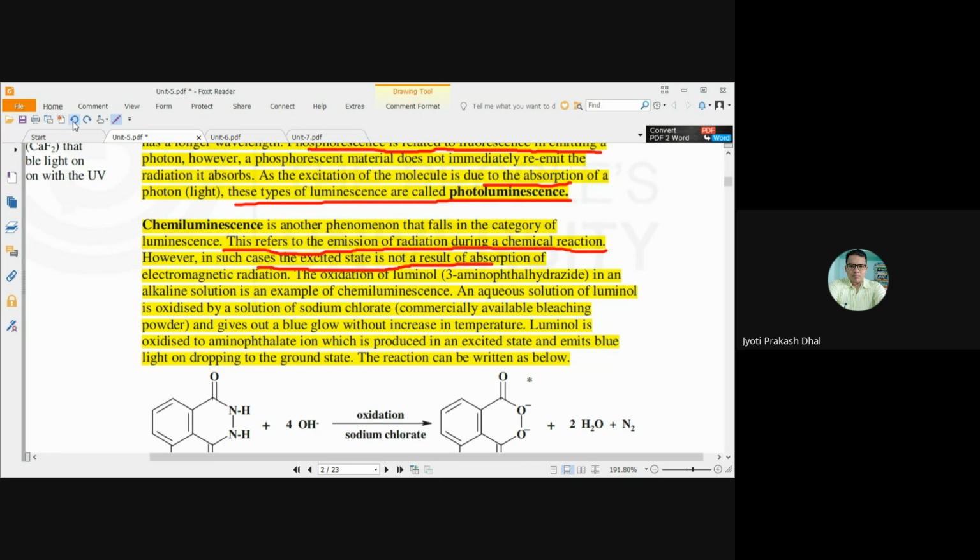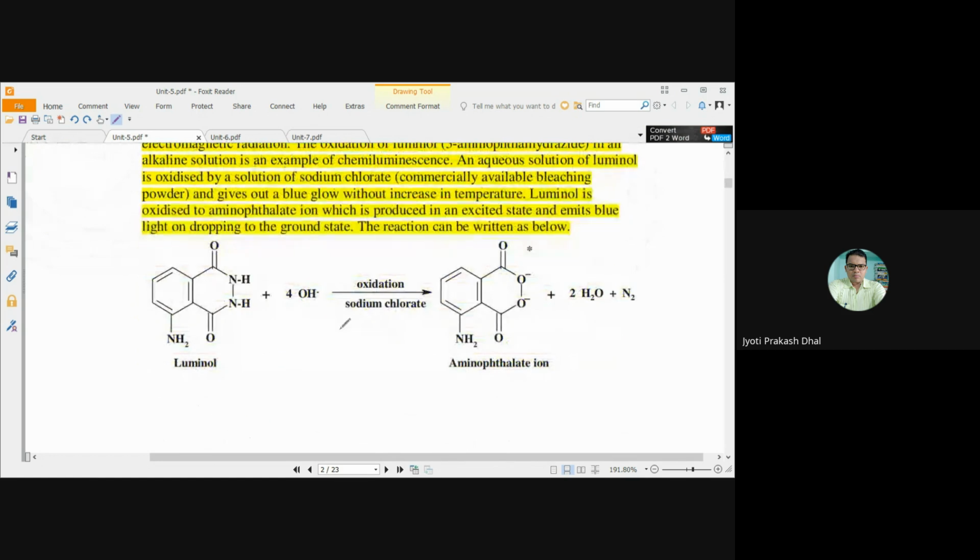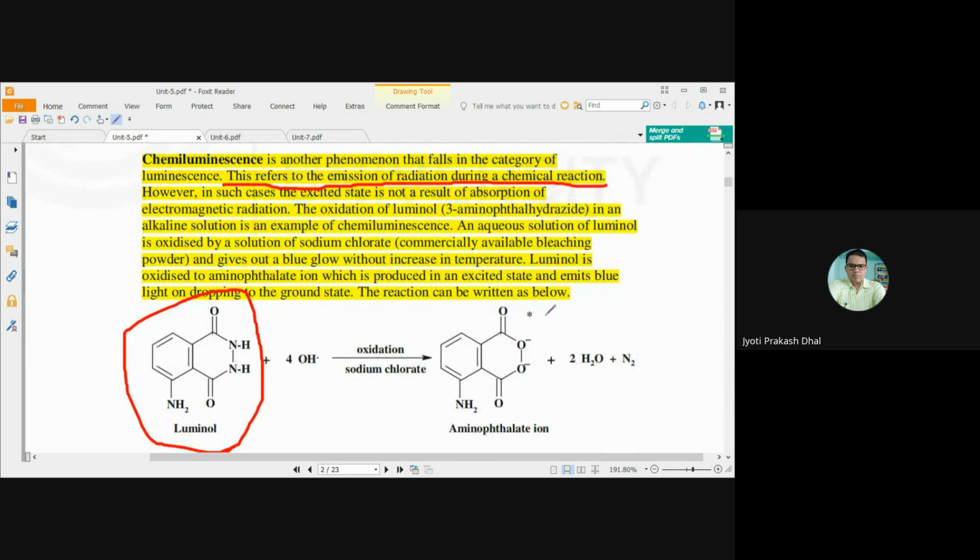Here, one example of a chemiluminescence process is the oxidation of luminol. Luminol undergoes oxidation to form aminophthalate ion, and this aminophthalate ion emits visible light. An aqueous solution of luminol is oxidized by a solution of sodium chlorate and gives out a blue glow without an increase in temperature.